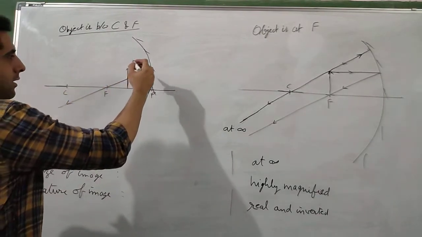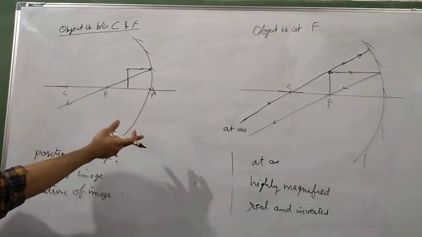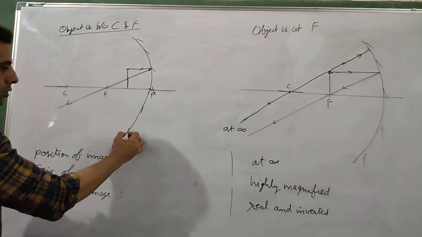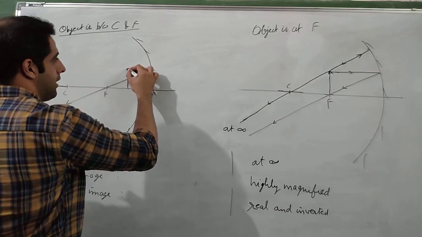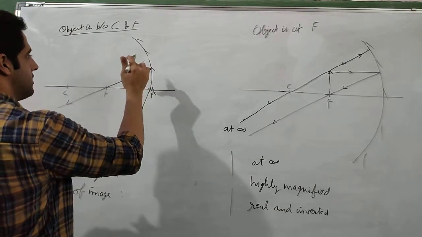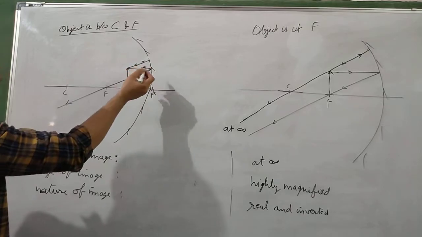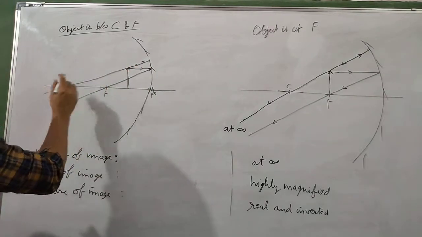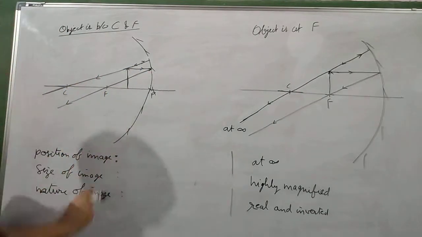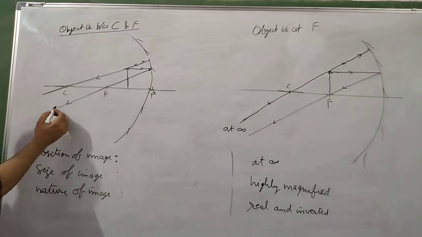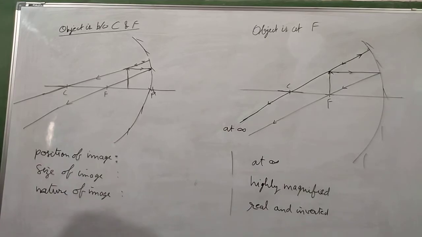The other ray, if it passes through the focus first, then it will go in this direction and will not be reflected from the mirror. So we will do the same thing that we did in that diagram. We will take it like this, such that it goes in this way, gets reflected back on the same path and passes through center of curvature. Now these two rays, if I extend them, you will notice they are going away from each other. So they are not going to meet.